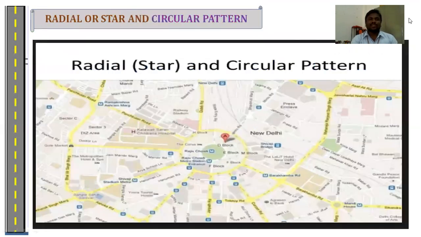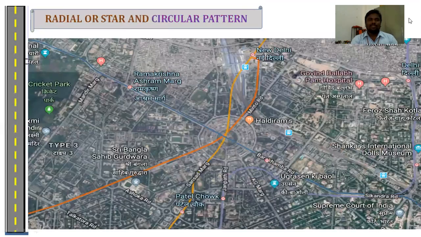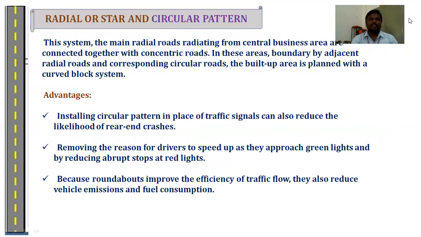Next one is the radial star and circular pattern. This is the image of the New Delhi satellite map, a practical application of the circular pattern. Here we see one circular pattern in the middle, and the remaining radial lines are drawn from the center. In this system, main radial roads deviating from the central business area are connected together with concentric roads. In the areas bounded by adjacent radial roads and corresponding circular roads, built-up areas are planned with a curved block system.